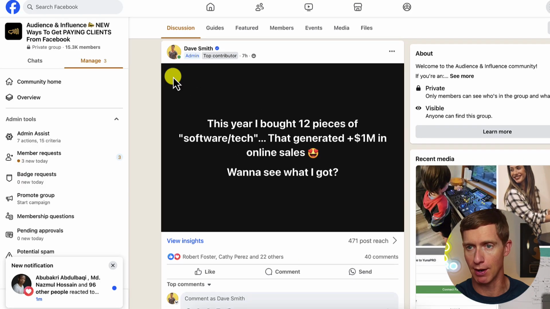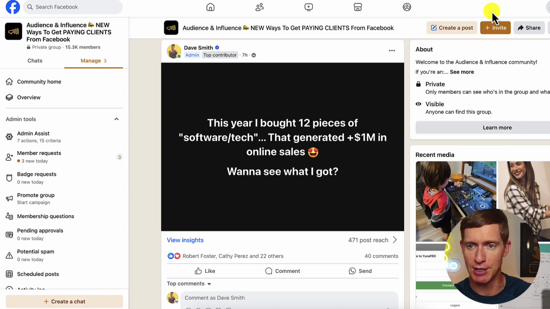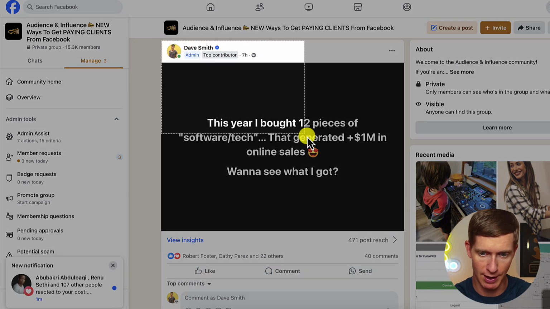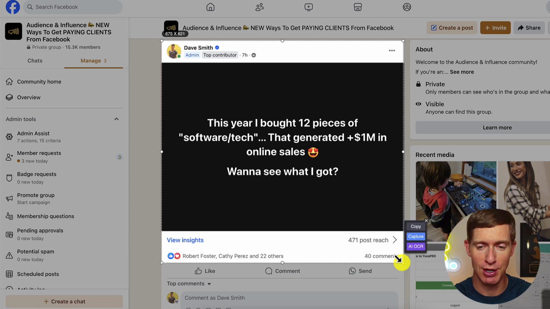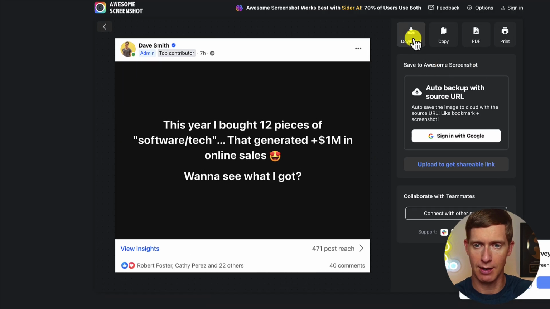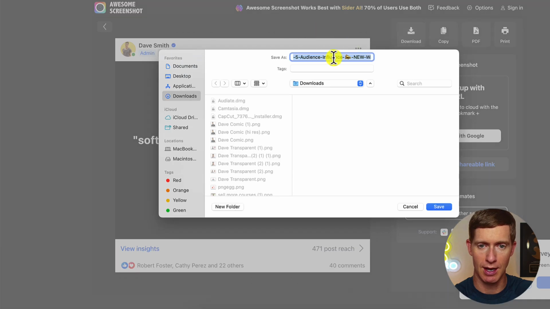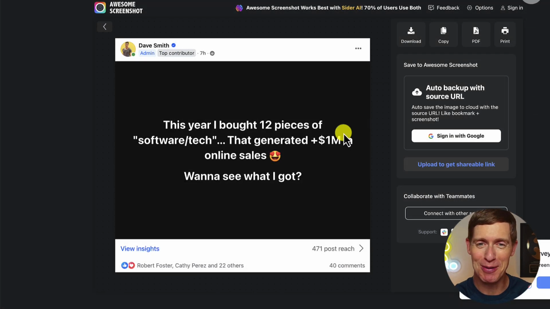Let me show you the next step that I take to make sure this post is going to get a ton of engagement. I'm going to scroll up here, and I've got a Chrome extension that allows me to get a screenshot of this post, including the engagements on it. I'm going to click on capture, then click on done, and download this and put it on my desktop. I'm going to call this 12 tools, and you'll see where I'm going with this in just a second.